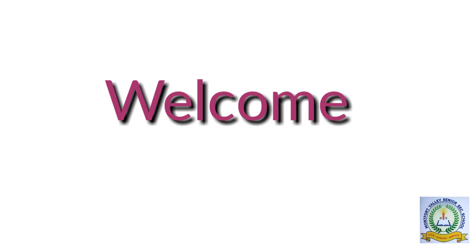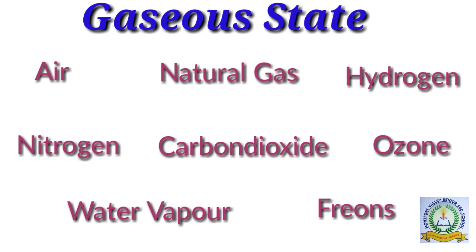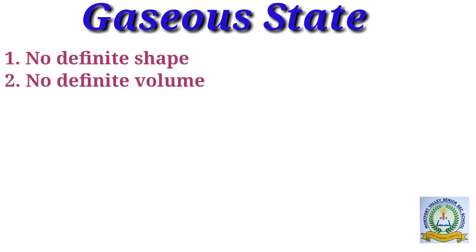Welcome back. Now we can study the gaseous state in detail. Air, natural gas, hydrogen, nitrogen, carbon dioxide, ozone, water vapor, freons, etc. are examples of gases. As we all know, air around us has no shape and no definite volume. If we enclose a gas in a container, it takes its shape. That is, all the particles spread throughout the container. So we can say that gases take the shape and volume of the container in which they are kept.